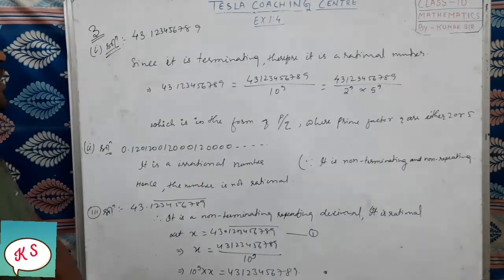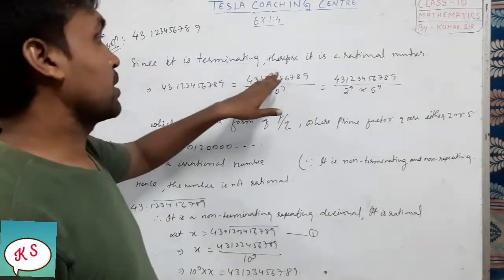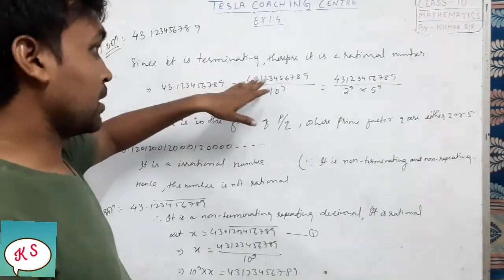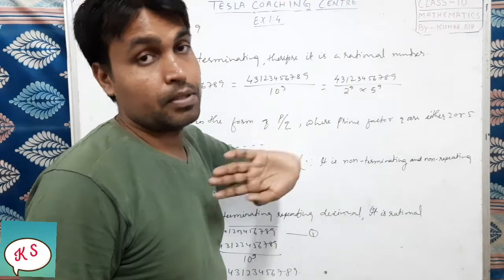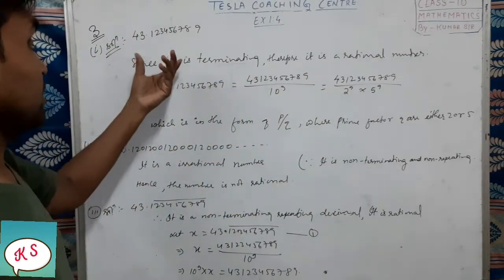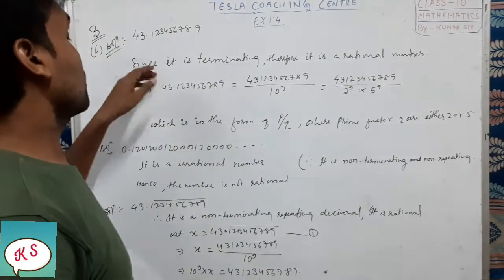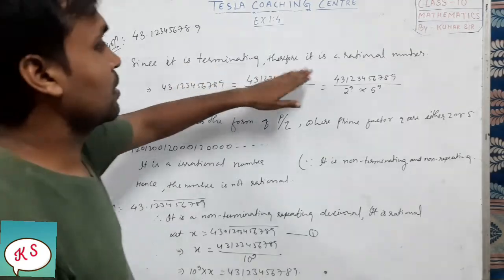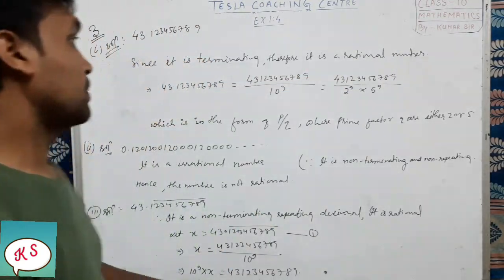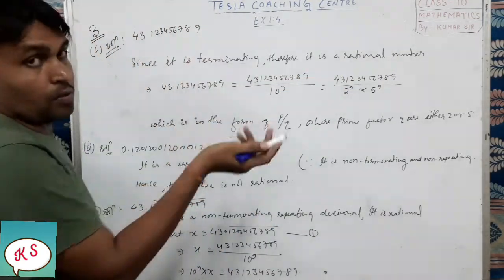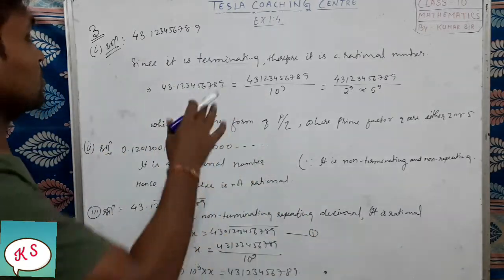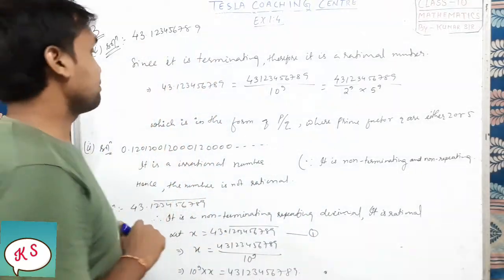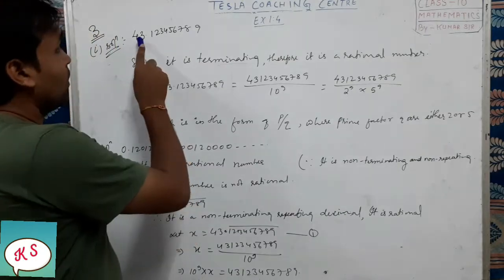So what we will be writing here, since it is terminating, therefore it is a rational number. So it is a terminating rational number. So we have written here, since it is terminating therefore it is a rational number. Okay, because after 9 it has stopped, it is not repeating also, so it is called terminating. Okay, next, what is the question?